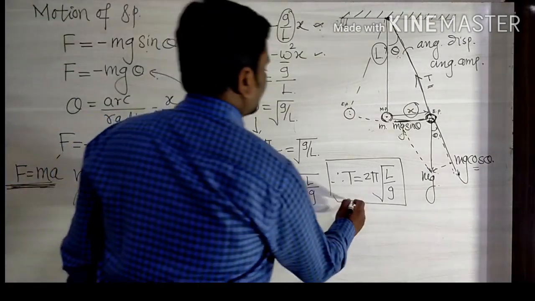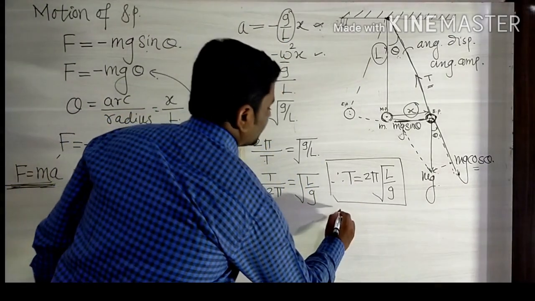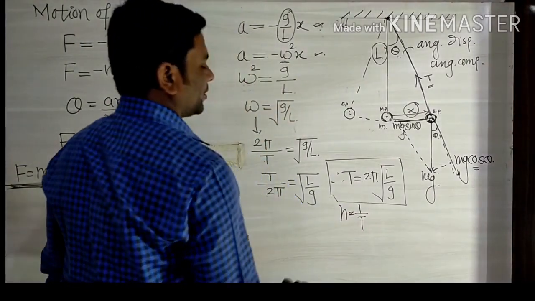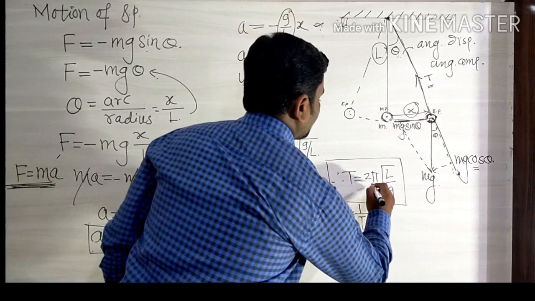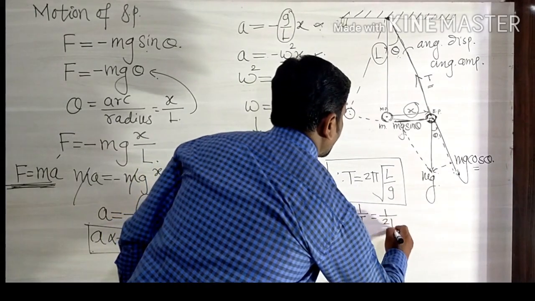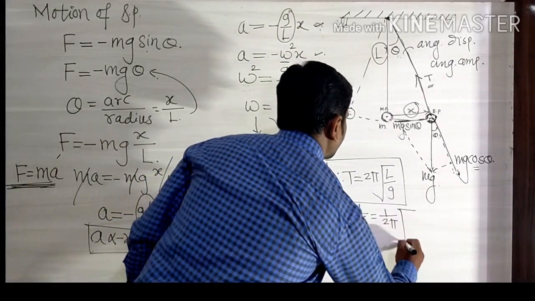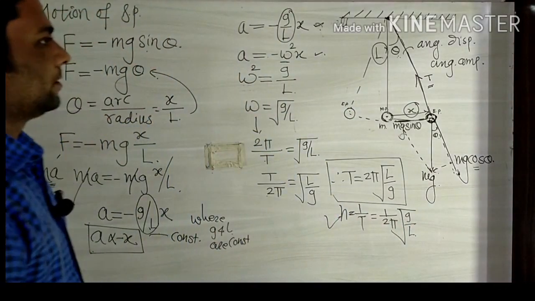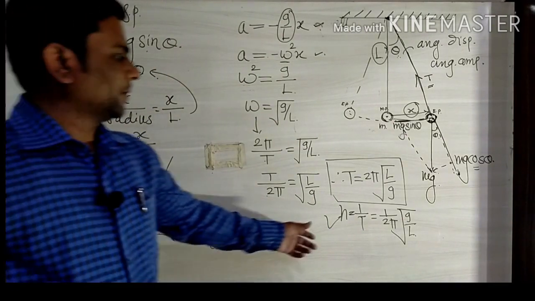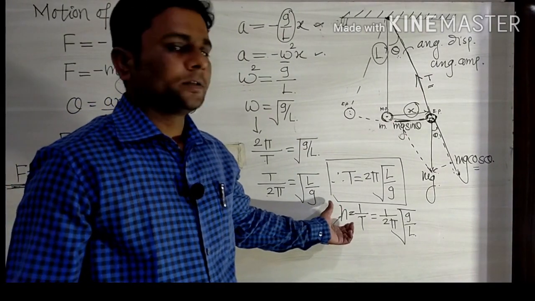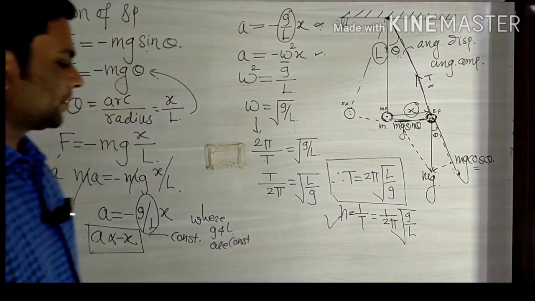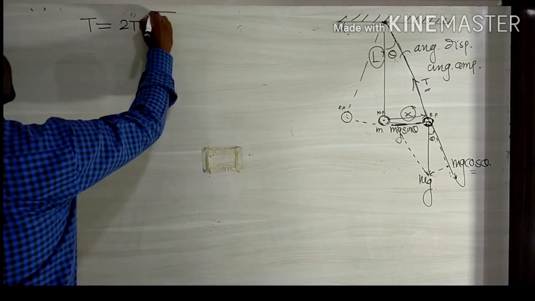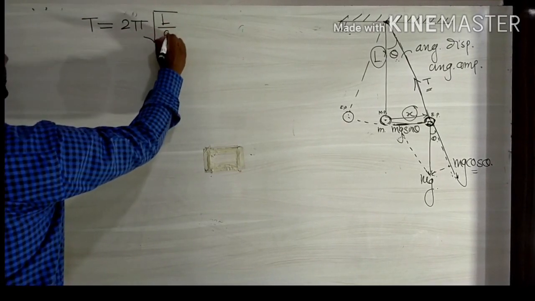By this equation we find the frequency. Frequency n is equal to the reciprocal of the periodic time, 1 upon T. So by taking the reciprocal, 1 upon 2 pi into under root of g upon L is called the frequency of the simple pendulum whenever it is in simple harmonic motion. For a simple pendulum, T is equal to 2 pi under root of L upon g.